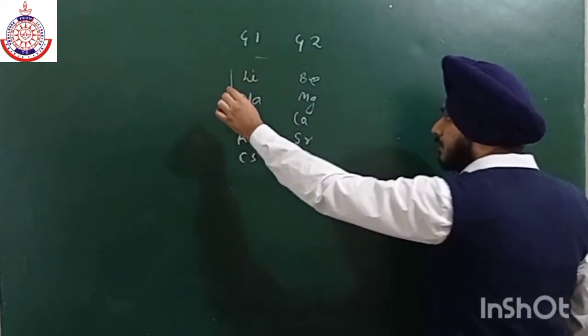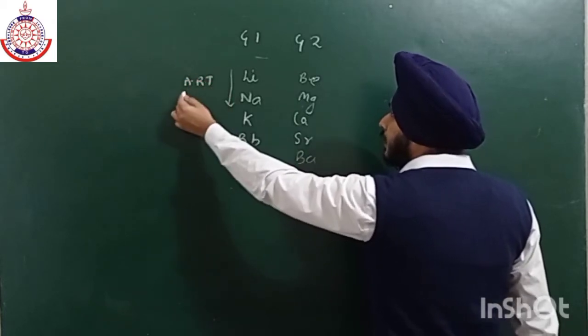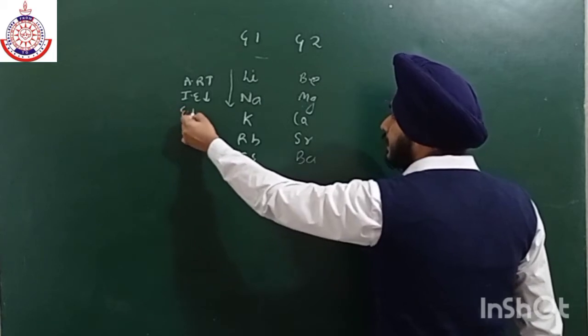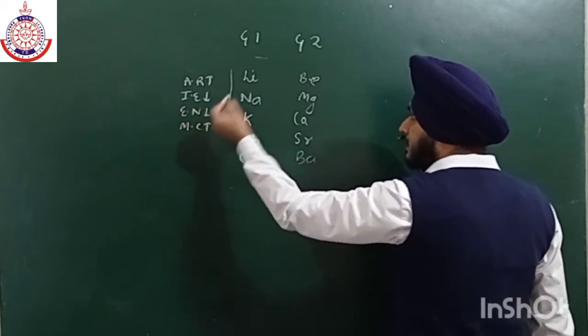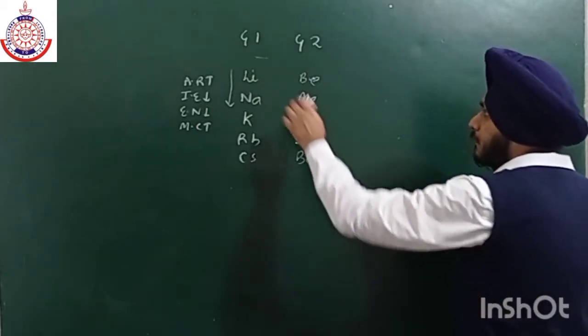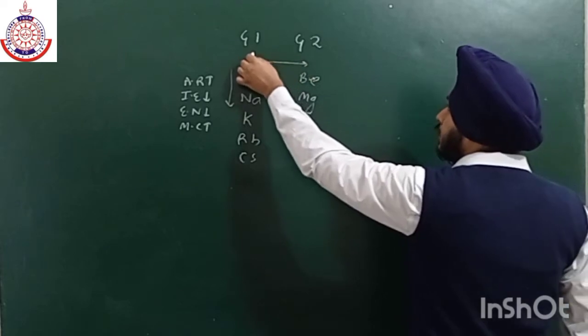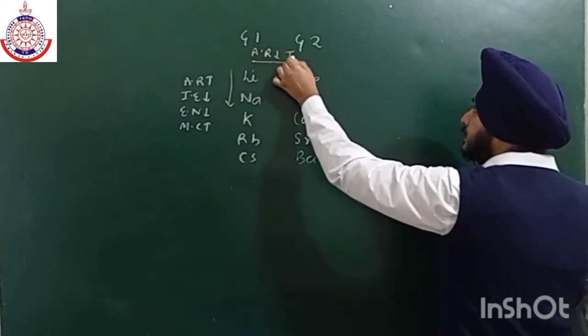Now as we all know, if we go from top to bottom, atomic radius increases, ionization energy decreases, electronegativity again decreases, metallic character increases. If we move from left to right along a period, then atomic radius decreases, ionization energy increases.